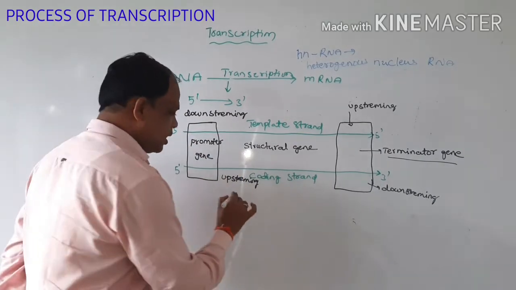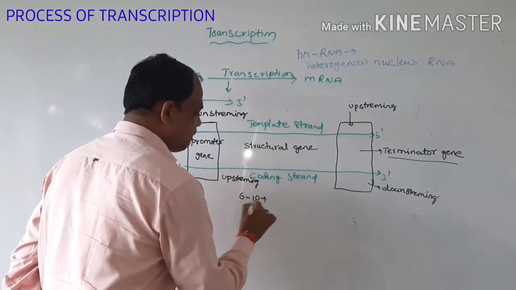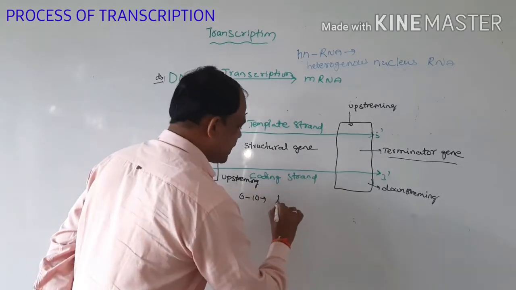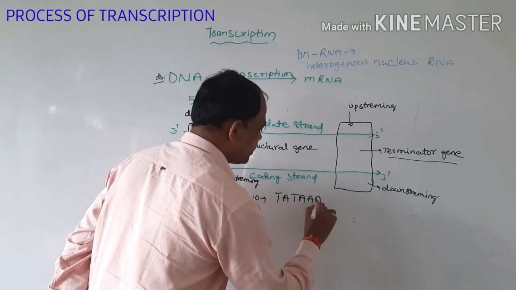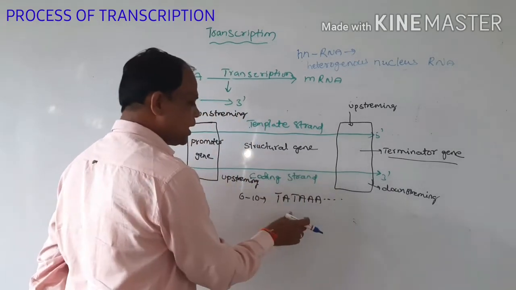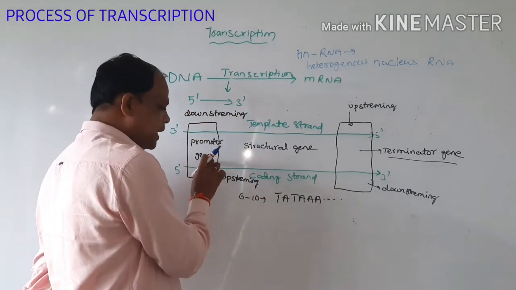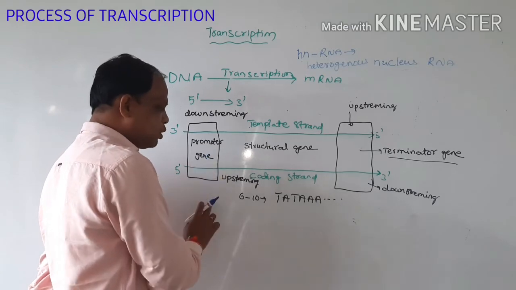These are 6 to 10 base pairs, containing TATA like this. The nucleotide base pairs are present in this promoter gene.